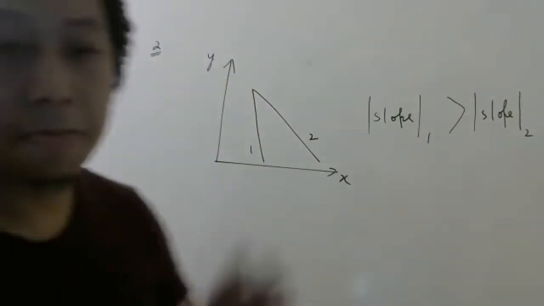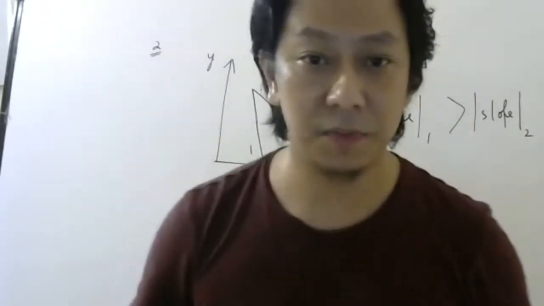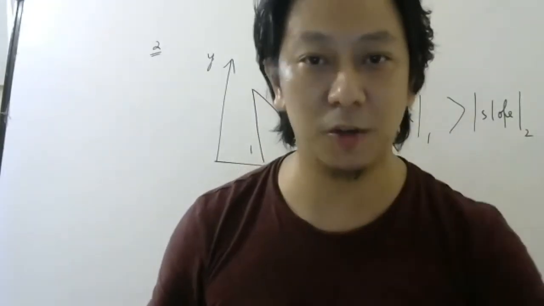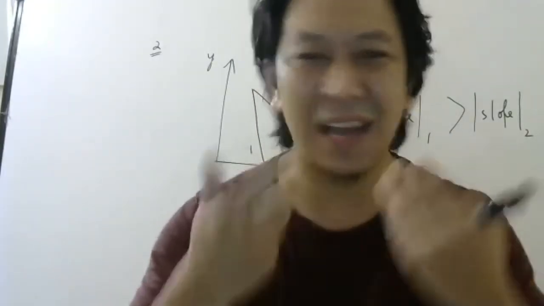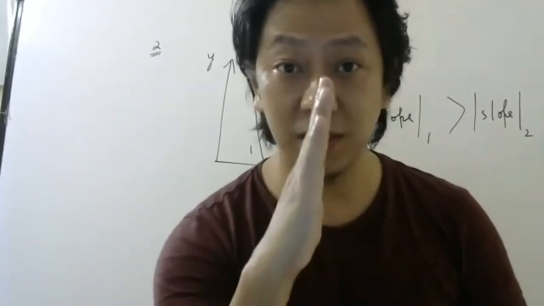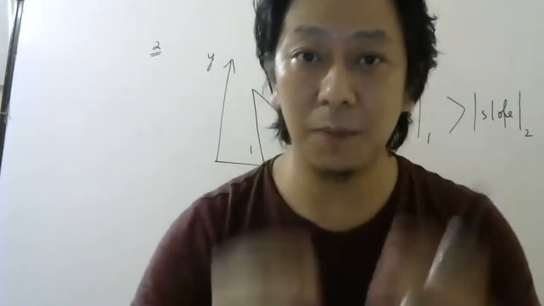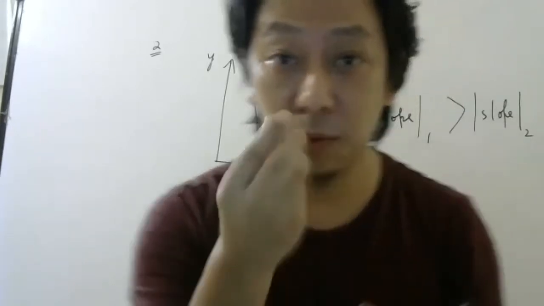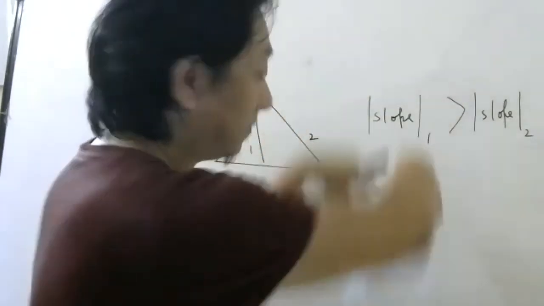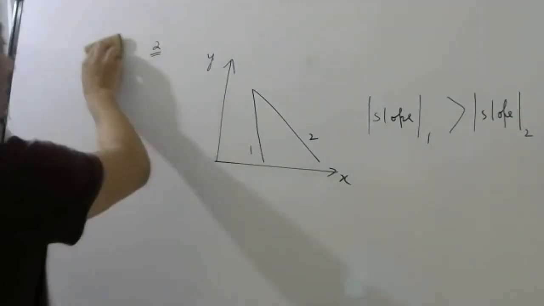So be careful. Next time anybody asks whether it has more slope or less slope, forget about tan theta and theta and all. Just check which line is more vertical. The line which is more vertical will have more slope, more meaning in magnitude.